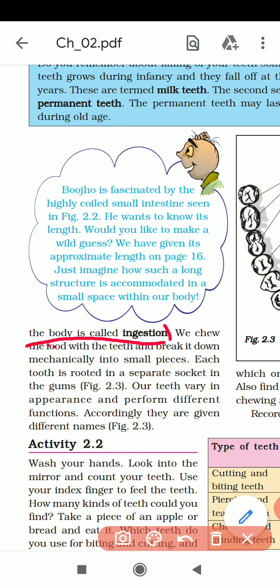The food which you are taking in your body, this process is known as ingestion. By which organ are you taking the food? By mouth. Then what are we doing? We chew the food with the teeth and break it down mechanically into small pieces.